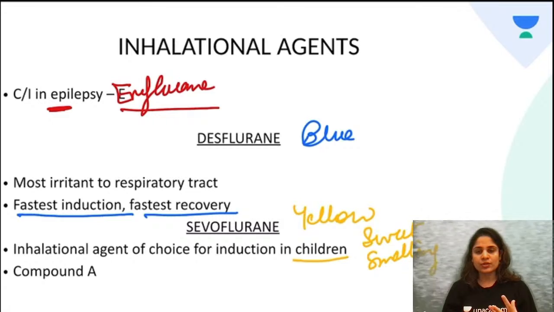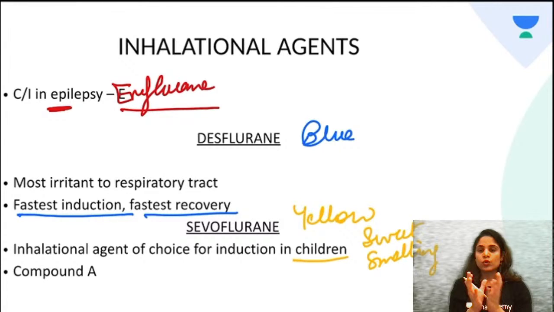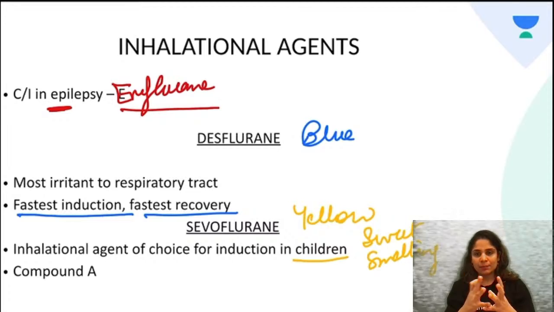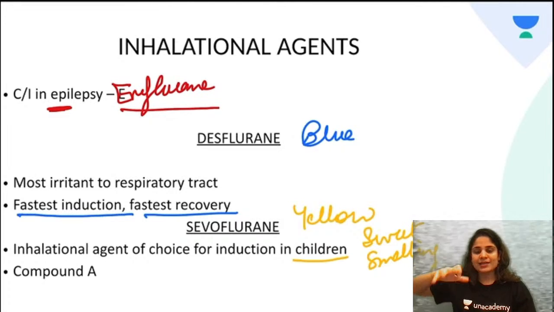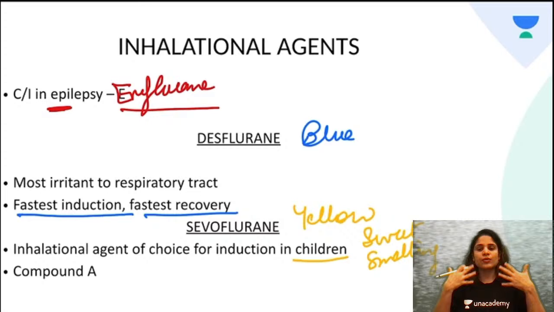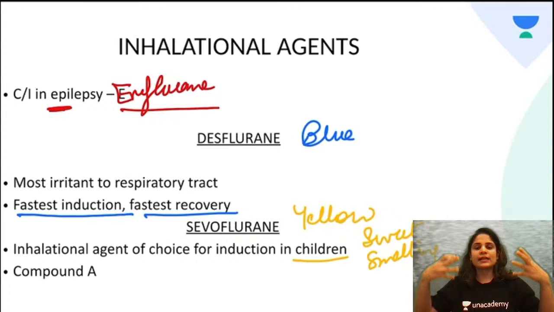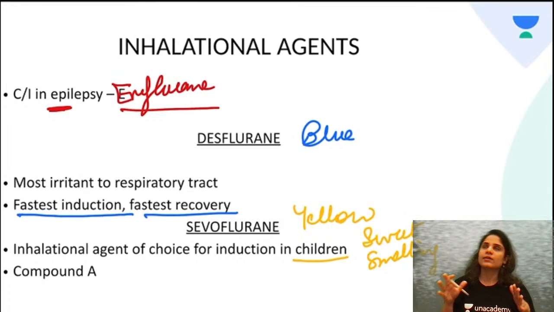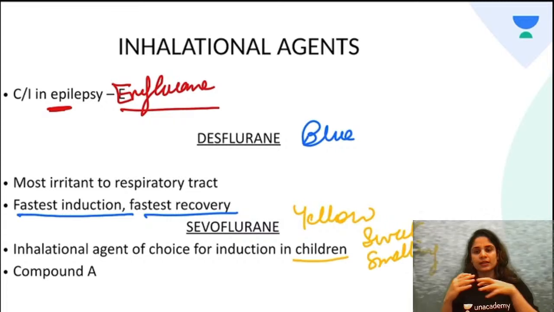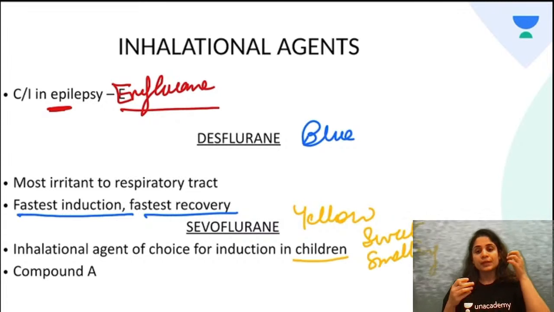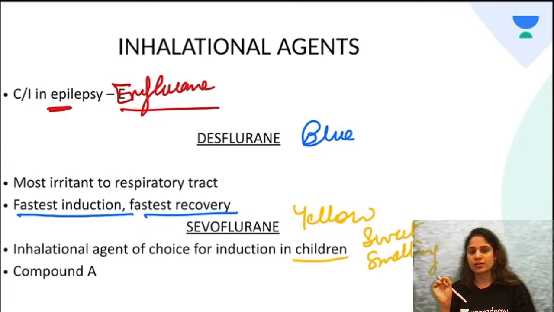So how do you induce a child? You hold a mask on his face, you hold the bag and ask him to breathe and blow the bag. Okay, so once he blows the bag like a balloon, you start sevoflurane and you ask him to start inhaling the sevoflurane. As he blows the balloon and takes deep breaths, he will take that sevoflurane inside and he will go off to sleep. Once he goes off to sleep, you can take an IV in the child, supplement the anesthesia with propofol, give muscle relaxant and intubate the child. So this is inhalational induction in a child.